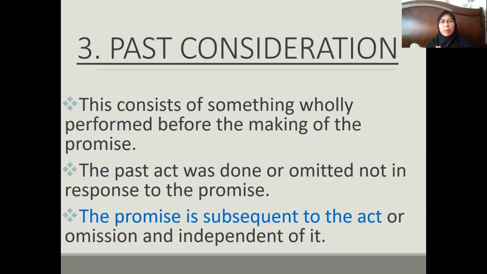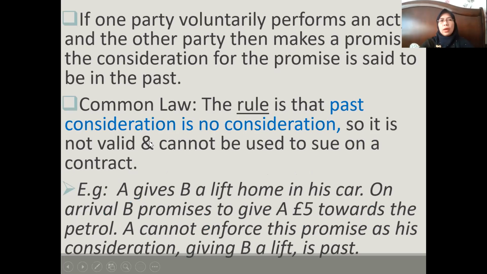So what's the rule governing past consideration? When we talk about past consideration, the promise is made subsequent to the act or omission, and most of the time the promise is independent of it. That's why we have a unique rule governing past consideration. Another explanation: if one party voluntarily performs an act and the other party then makes a promise, this is what we mean by past consideration. So consideration for the promise is said to be in the past.